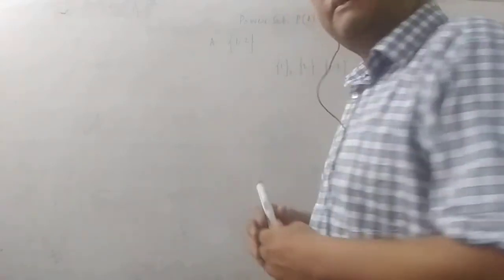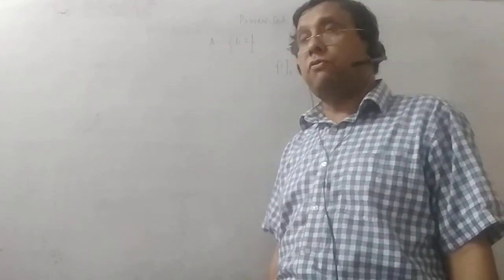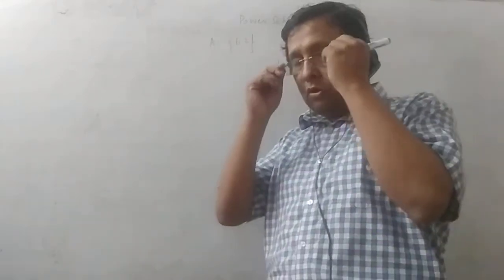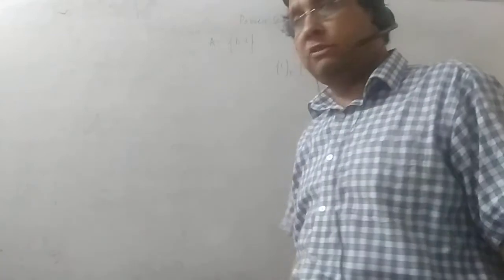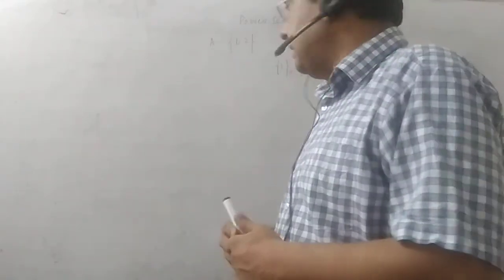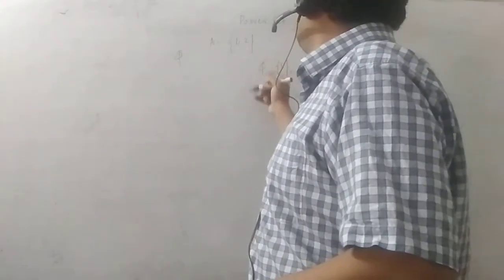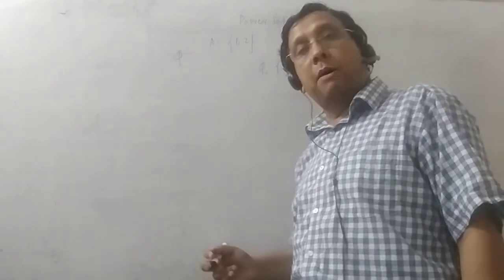Other than this, there is also another set that I discussed in my previous class, that is phi, the null set. The null set is a subset of any set in this world, whatever the sets are. Null set generally we express as phi. So this phi is also an element of this power set.